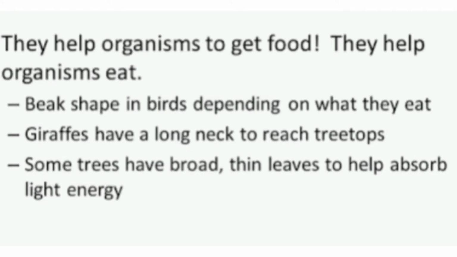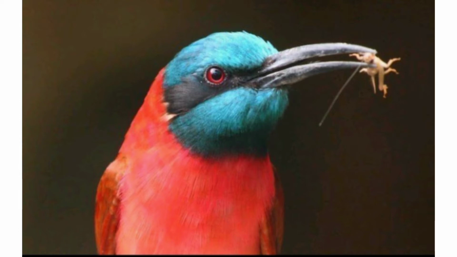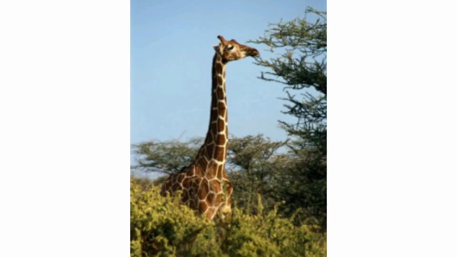Adaptations help organisms to get food. They help organisms eat. For example, the beak shape in birds depends on what they eat. They will eat small types of grains. Giraffes have a long neck to reach tree tops.